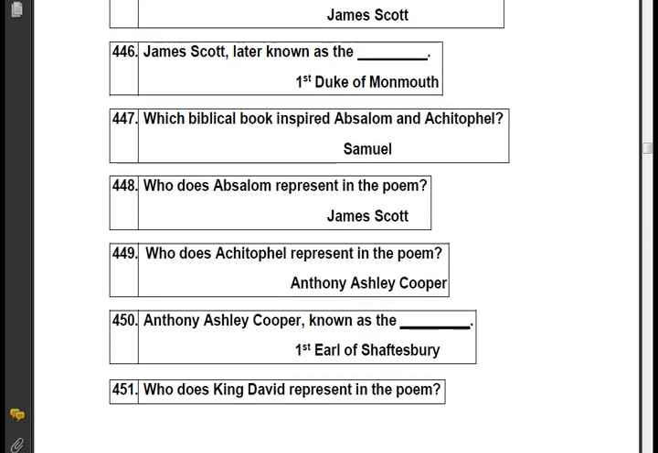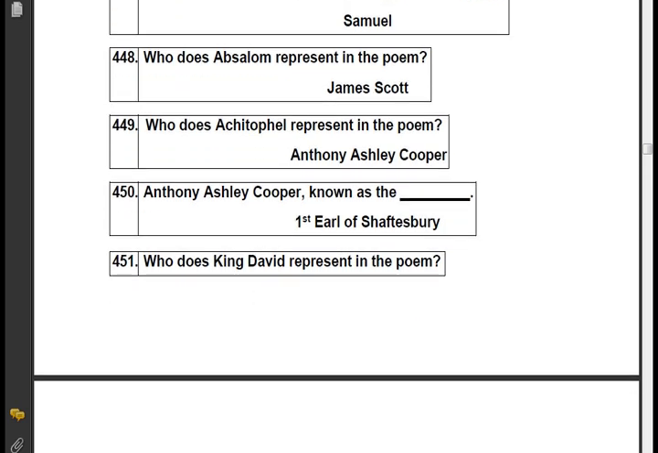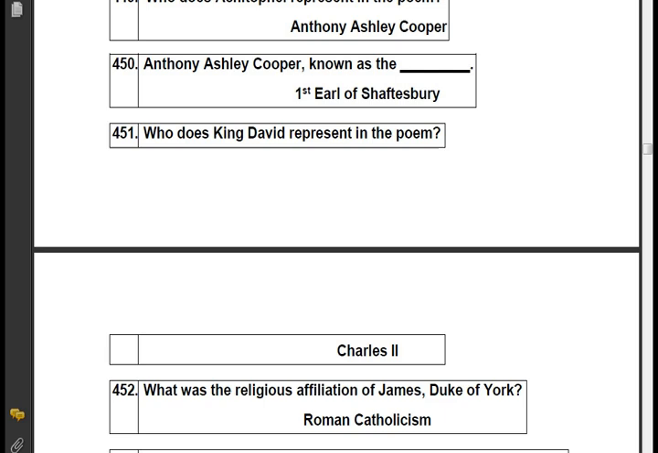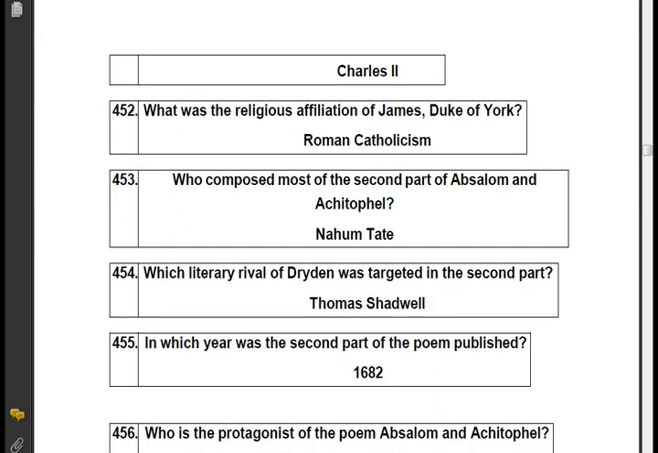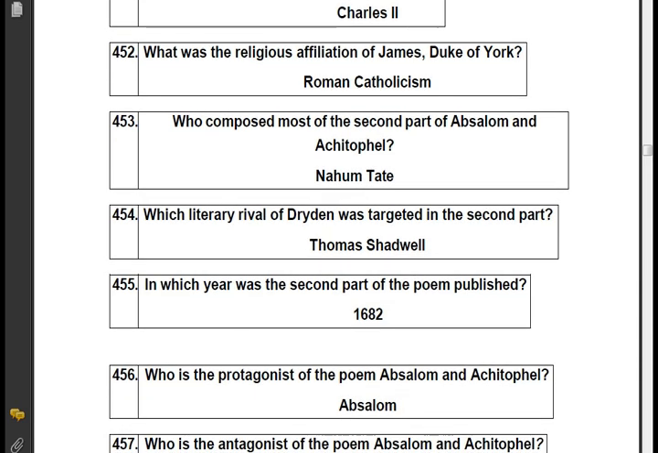James Scott. Who does Achitophel represent in the poem? Anthony Ashley Cooper, known as the first Earl of Shaftesbury. Who does King David represent in the poem? Charles II. What was the religious affiliation of James, Duke of York? Roman Catholicism. Who composed most of the second part of Absalom and Achitophel?